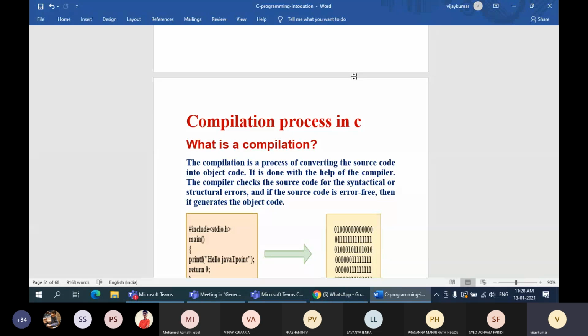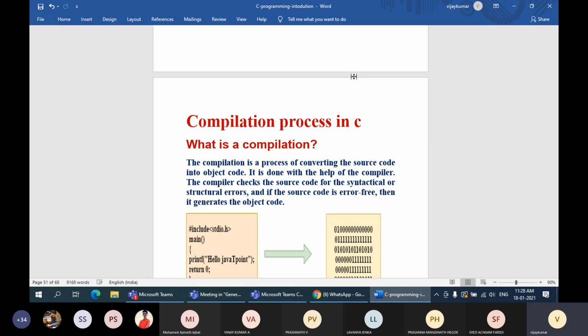That indicates it is the translated version of your source file, in object code format that can be understood by your system, which is in machine code format. After the machine code is created, you have to execute that program. Because of that, another file is created with the same name, program1.exe, that is called the executable file.